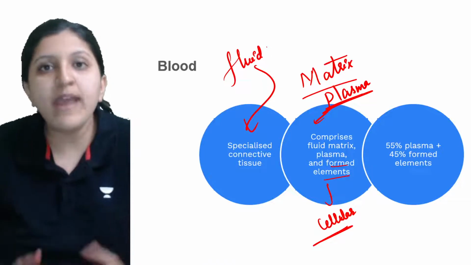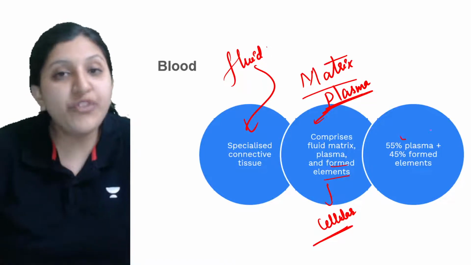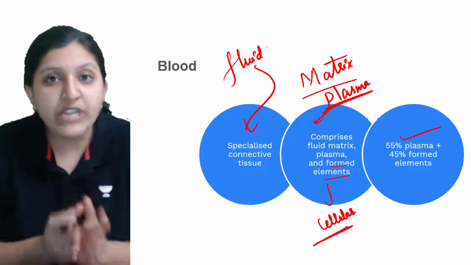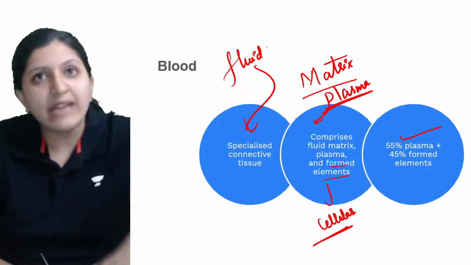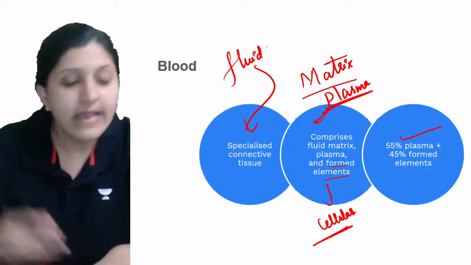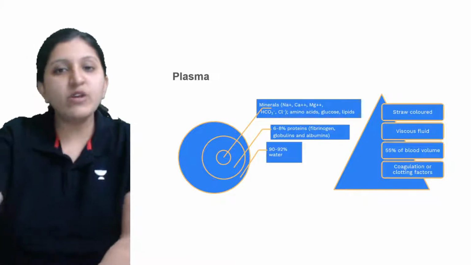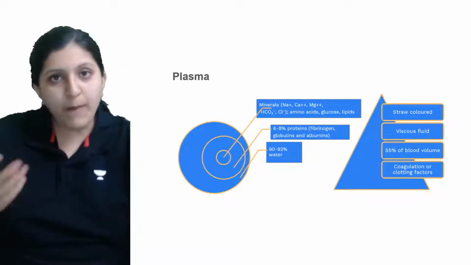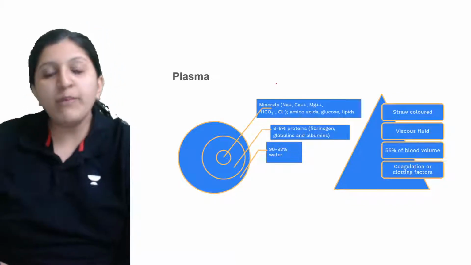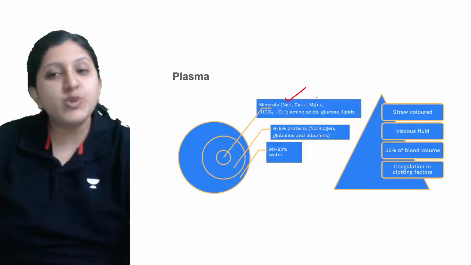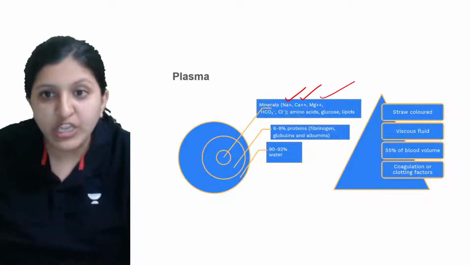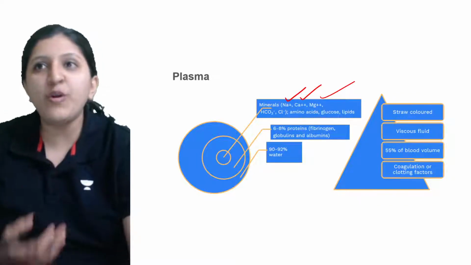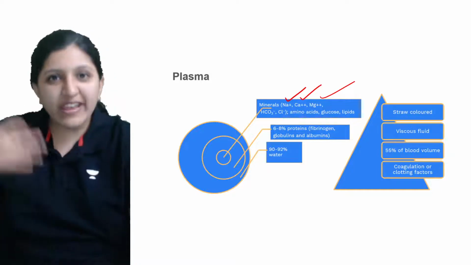Now when we mention plasma and cellular element, 55% of the blood is completely plasma, and 45% of the blood is completely formed element or cellular element. So let's have a look at what exactly plasma contains, and what about the cellular elements as well. Minerals, when we mention them, include sodium, calcium, and magnesium. All the different minerals that you are consuming, when you drink a tender coconut, you are getting a lot of minerals.